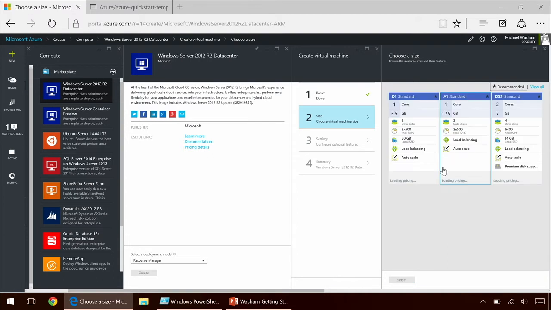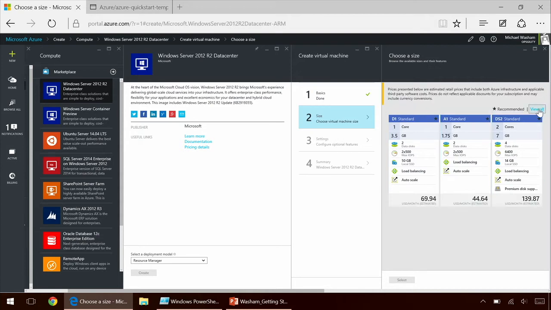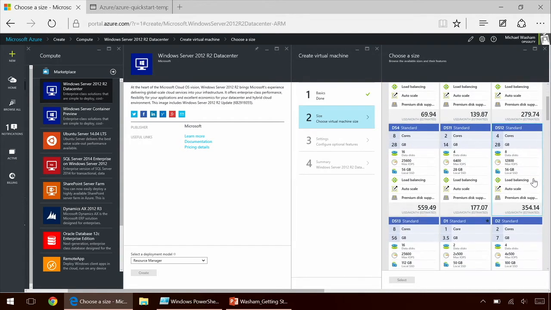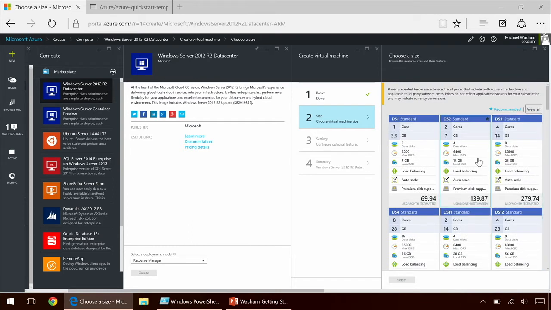The next thing I want to do is actually configure the instance size. You can see that right off the bat, Azure is recommending a couple of instance sizes. But if I click the View All link, you can see a much wider selection. And these are the much larger or even sometimes smaller instance sizes. So I'm going to go ahead and choose the DS2 standard. And the reason I want to choose the DS2 instance size is because it provides support for premium disk support, which is SSD-backed storage.